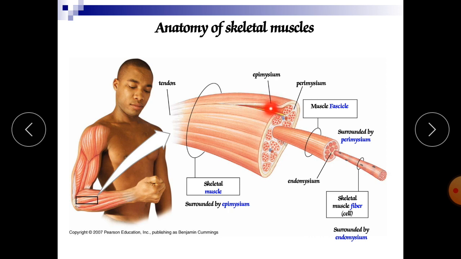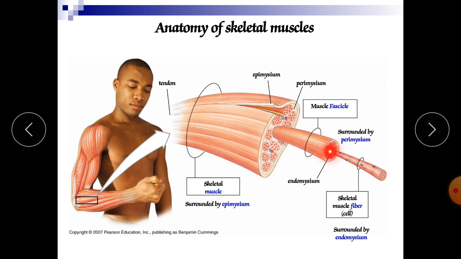Just below the epimysium is the perimysium. The perimysium is also a layer of dense irregular connective tissue, but it surrounds groups of 10 to 100 or more muscle fibers, separating them into bundles called fascicles. Many fascicles are large enough to be seen with the naked eye, and they give cut meat its characteristic grain.